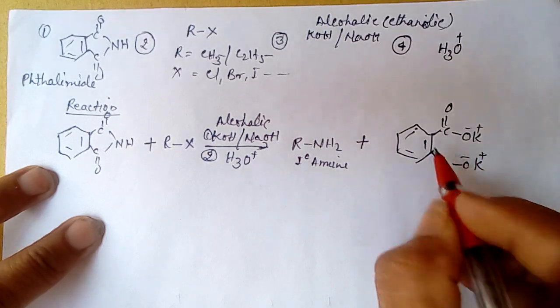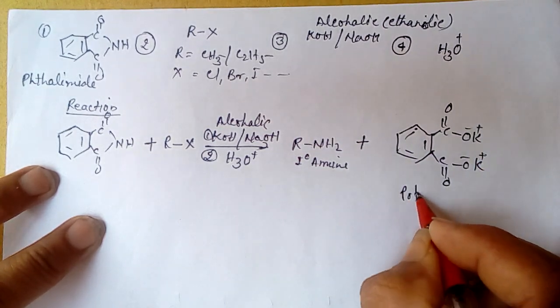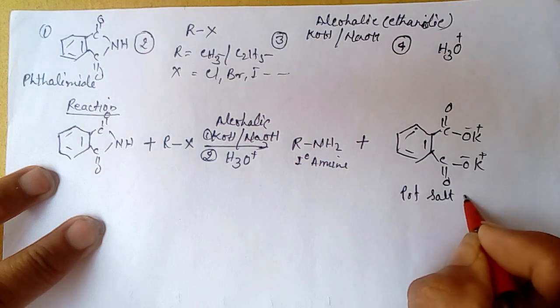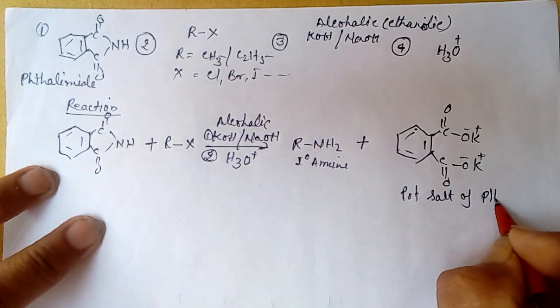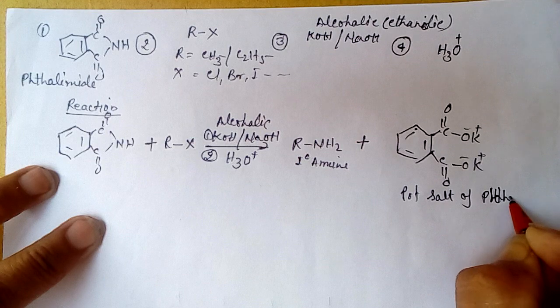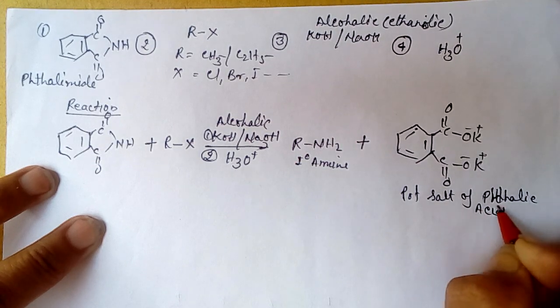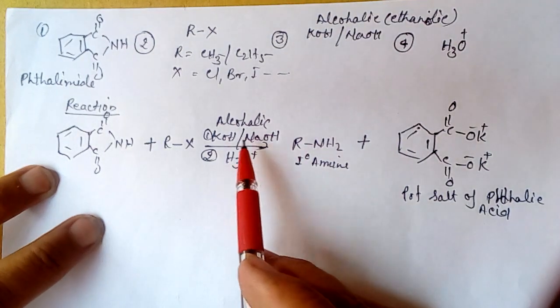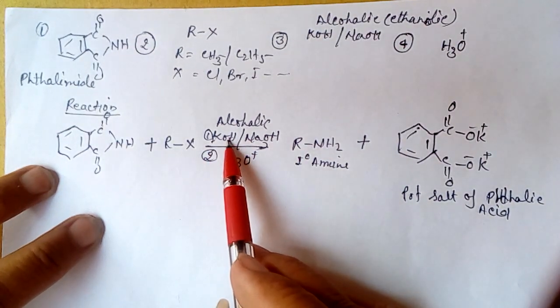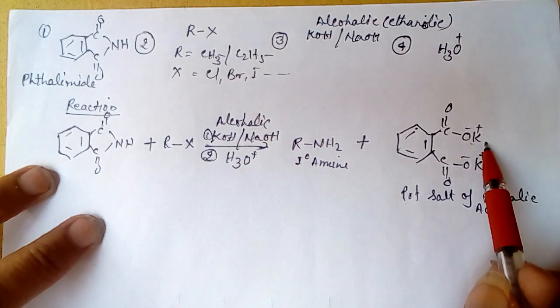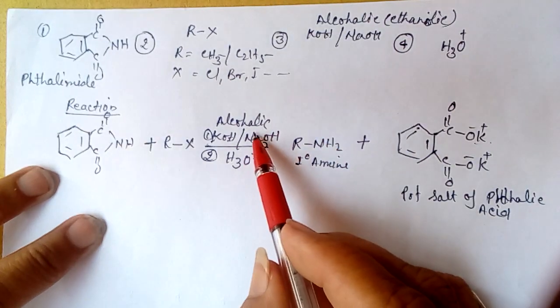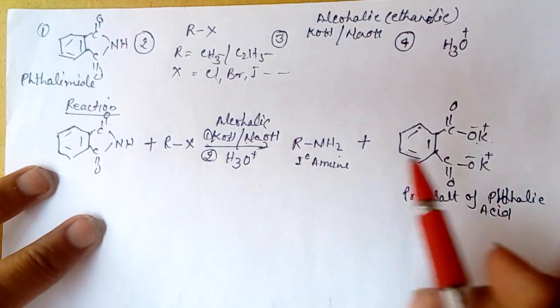This is called potassium salt of phthalic acid. If we take potassium hydroxide, then we get potassium salt of phthalic acid, and if we use sodium hydroxide, then we get sodium salt of phthalic acid.